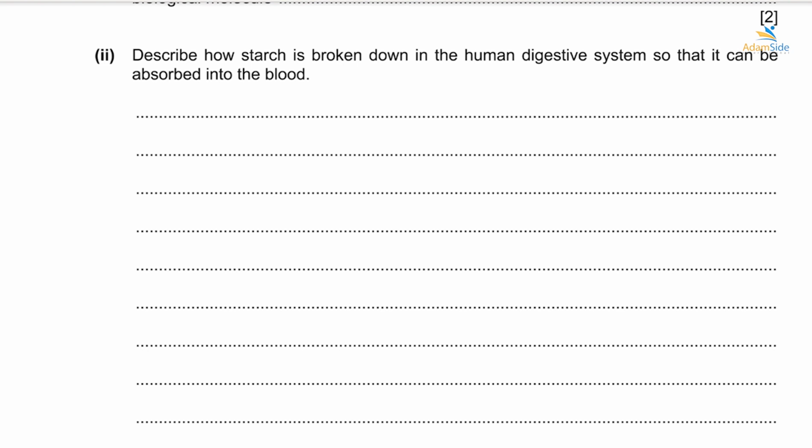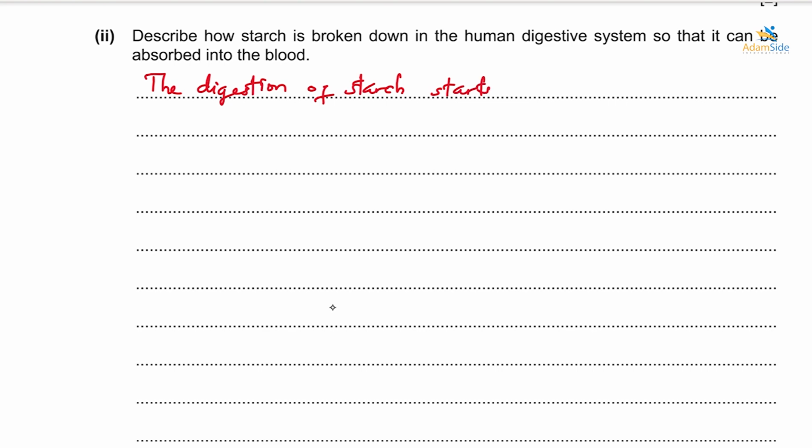It will break it down into glucose. Now glucose, this is the smallest unit in which starch can be absorbed in the blood, and this absorption will also take place within the small intestine. Alright, so we would say here starch is broken down, the digestion of starch